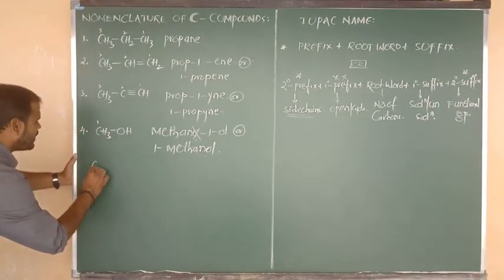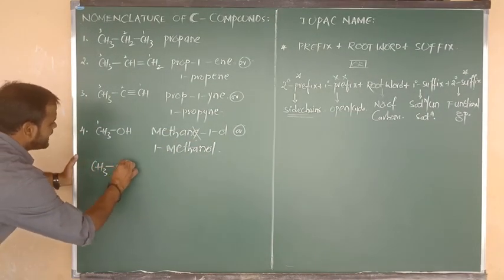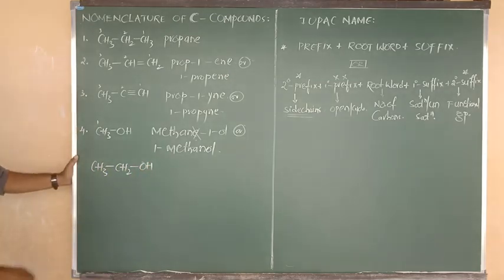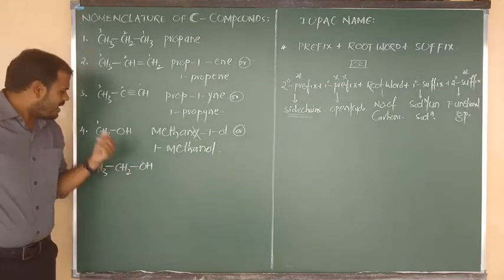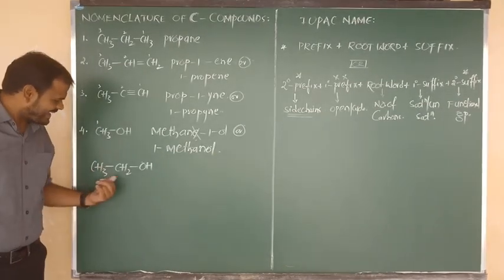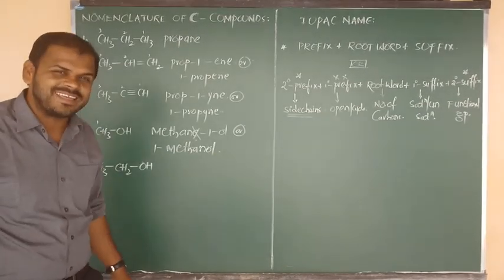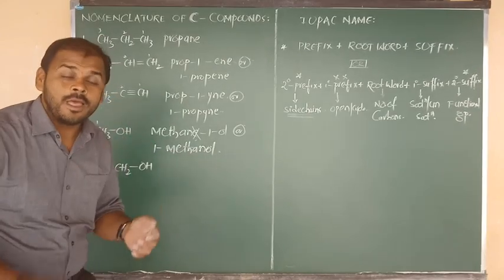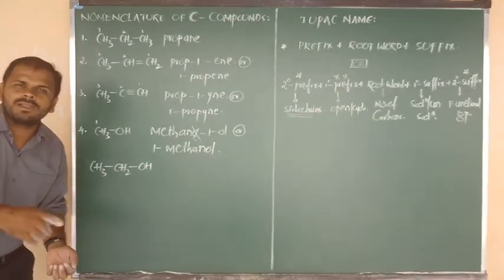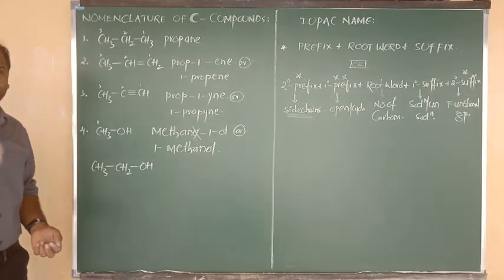Next, another example I am going to write. CH3 bonded to CH2, and CH2 bonded to OH. Listen carefully, all of you. Where there is only one carbon, that gets first priority. But here in this example, how many carbons are there? 2 carbons are there. Which carbon will get first priority?